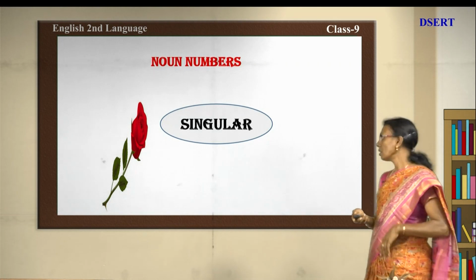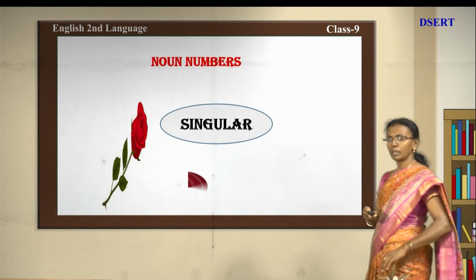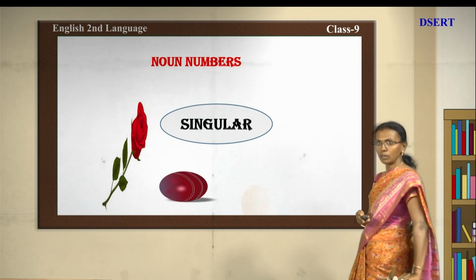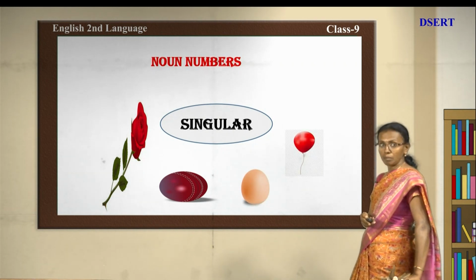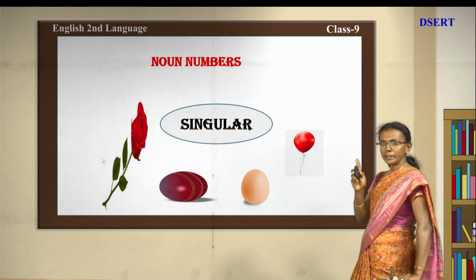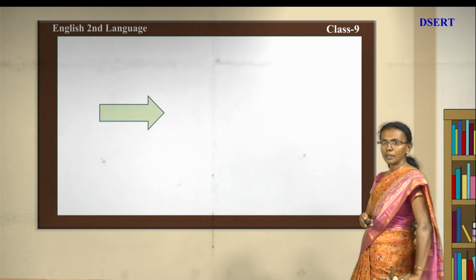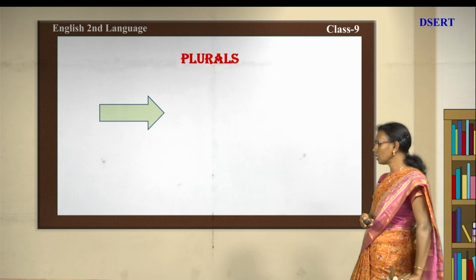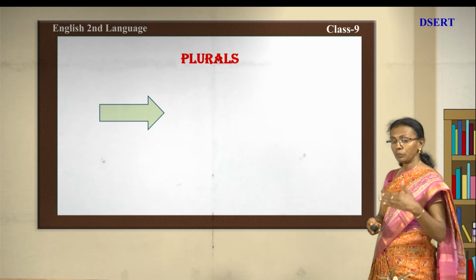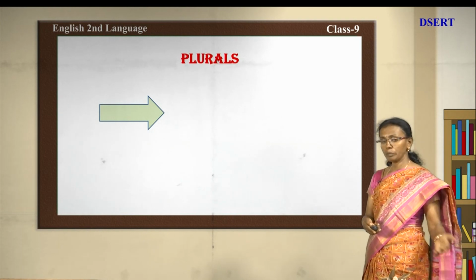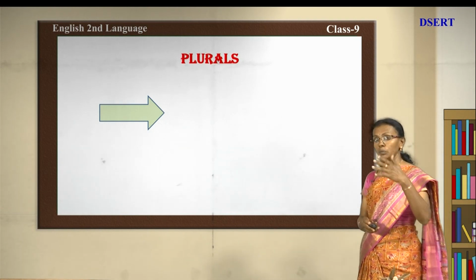Now we will see. It is a rose, singular, and it is a ball, singular, and it is an egg, singular, and a balloon. Now, all these are indicating only one. So, it is noun singular. And now we are going to plurals. See now, plurals I told you more than one. In nouns, we have different types of making plurals. How? We will see now.